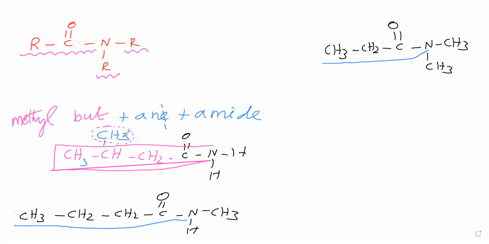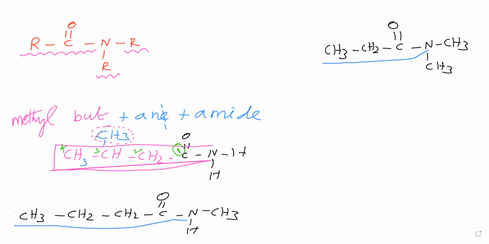Then this branch position we have to say. For that we have to give the numbering. For giving numbering, we will start from amide. Amide carbon should be number 1. Amide is the main functional group here, so amide carbon should get the least position. So that amide carbon has to be given position number 1. Here 2, here 3, here 4.